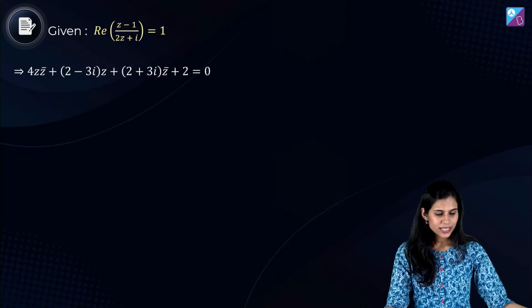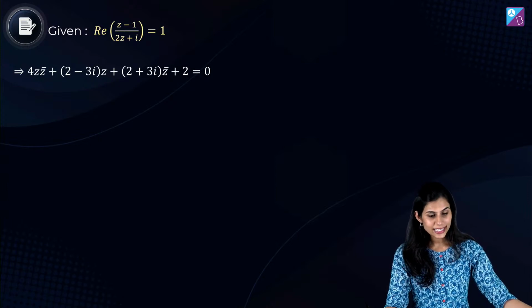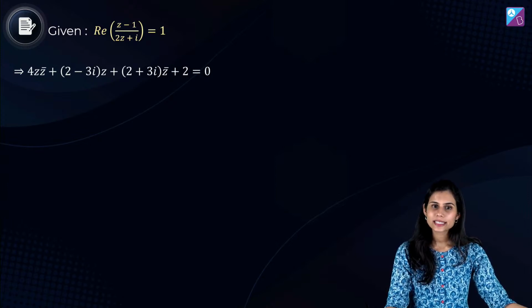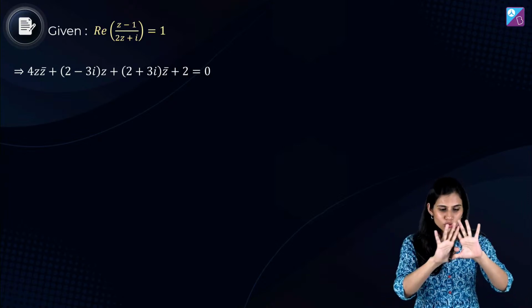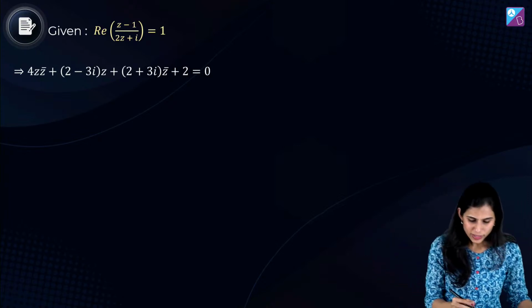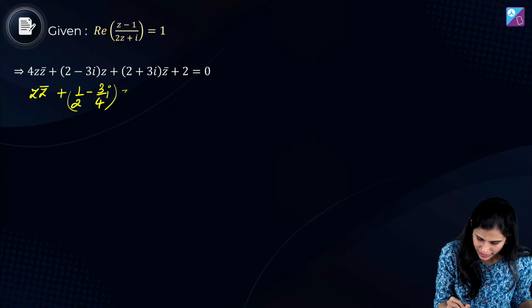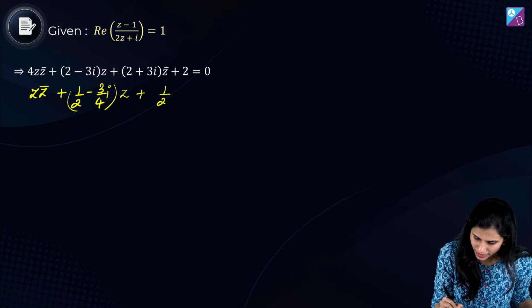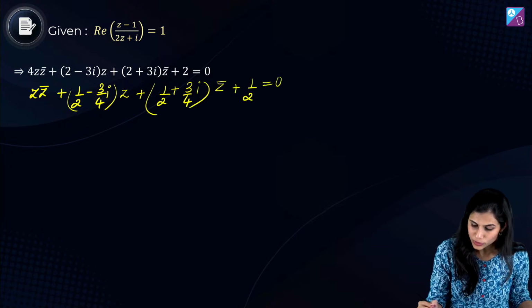Your equation looks like 4z z bar plus (2 minus 3 iota) times z plus (2 plus 3 iota) times z bar plus 2 equals 0. Now what to do? Divide throughout by 4. What will you get? z z bar plus (1/2 minus 3/4 iota) times z plus (1/2 plus 3/4 iota) times z bar plus 1/2 equals 0.